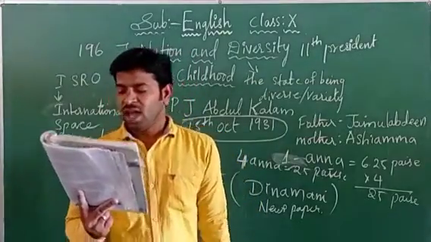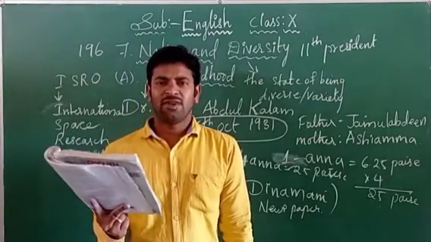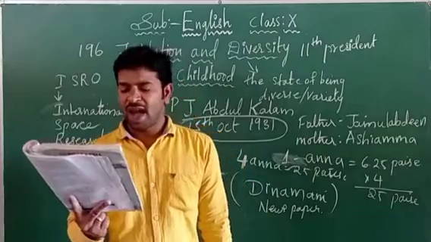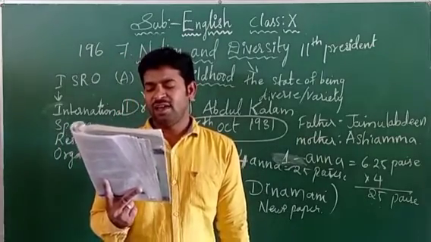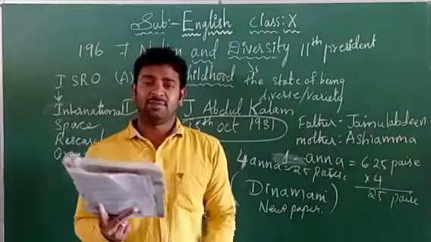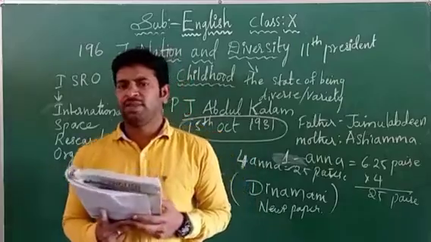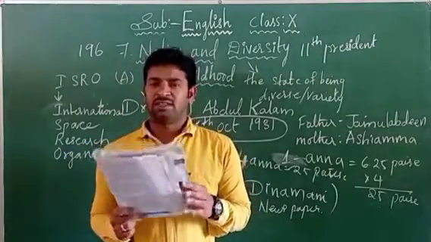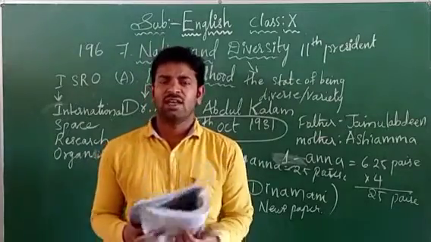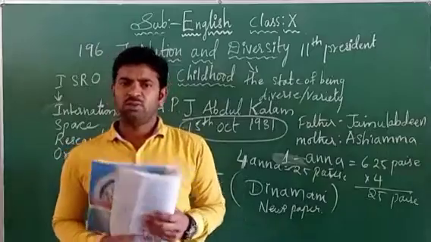Next one. I inherited faith in goodness. So he had a belief in goodness and deep kindness also. And so did my three brothers and sisters. Means the same qualities that Abdul Kalam has, his brothers and sister also had the same qualities. I had three close friends. That means who had three close friends here? Our Kalam had three close friends. Who are those three close friends?